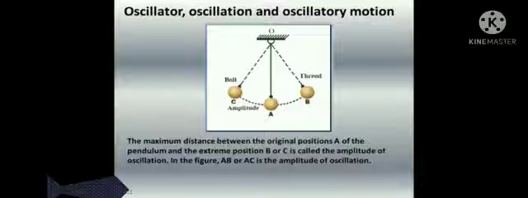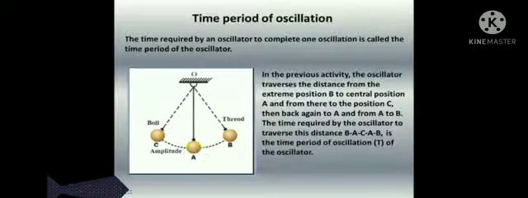Oscillator, oscillation and oscillatory motion. The maximum distance between the original position A of the pendulum and the extreme position B or C is called the amplitude of oscillation. In the figure, AB or AC is the amplitude of oscillation.